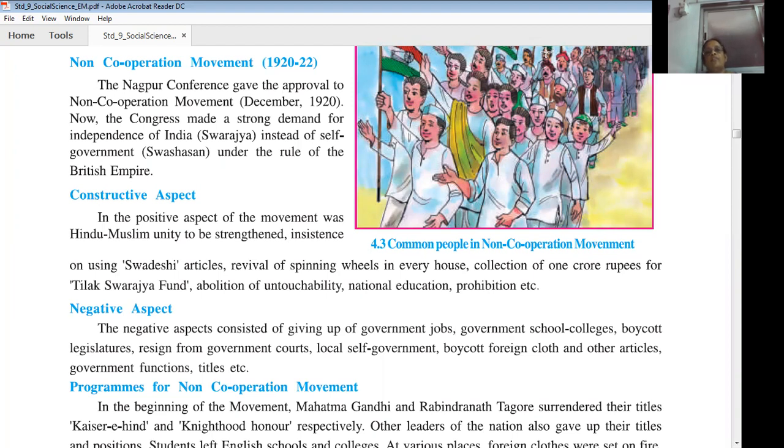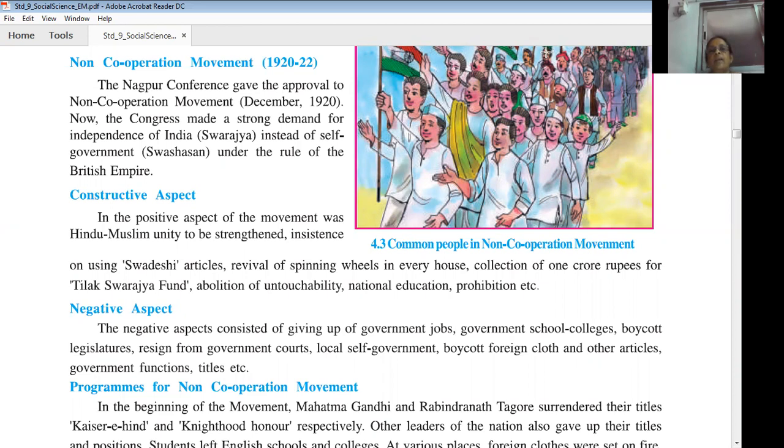The Nagpur conference gave approval to the non-cooperation movement in December 1920. So there was a meeting of the Congress at Nagpur. In December 1920, they decided to start the non-cooperation movement. Now the Congress made a strong demand for the independence of India.